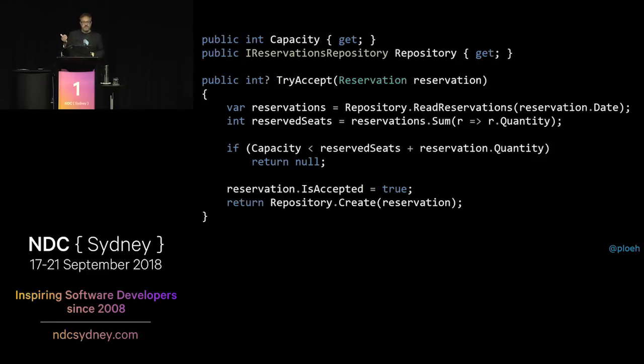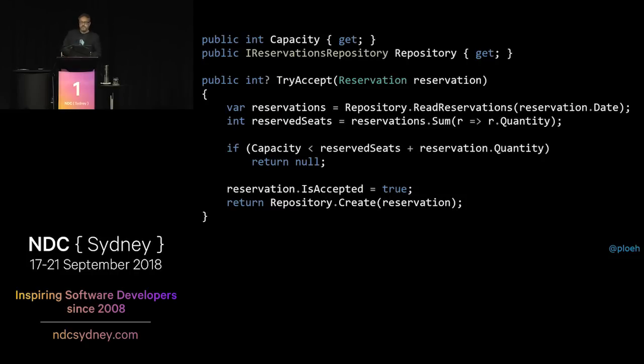We'll just set a flag is accepted to true, and then we can call repository.create with the reservation. And that creates a row in the database. It returns an integer. That integer gets converted into a nullable int because that's just something the C# compiler does. So that's fine, that works.